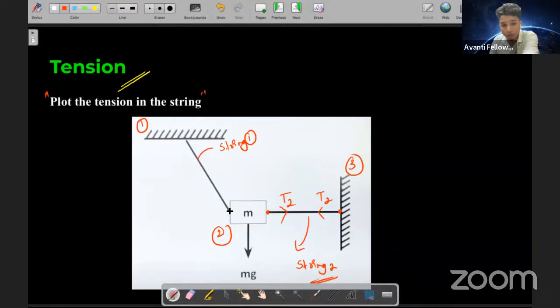From this point, I'm denoting it. Very nice, everyone. That is T1. And if I'm considering from this point, it will be T1. Is it clear, students? Did you get to know how to draw tension now? Is it clear? Yes, very good. Thumbs up for you all. Clap for yourself. Nice, students.